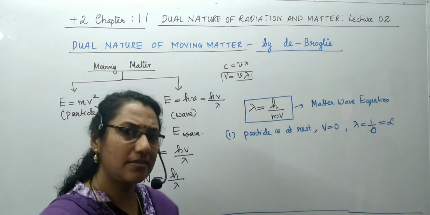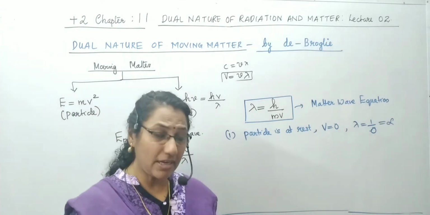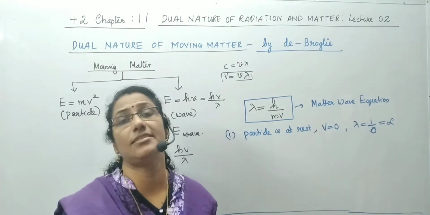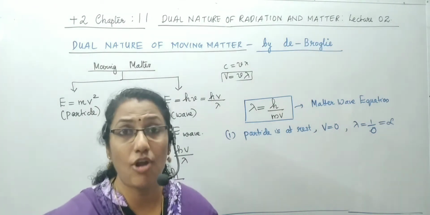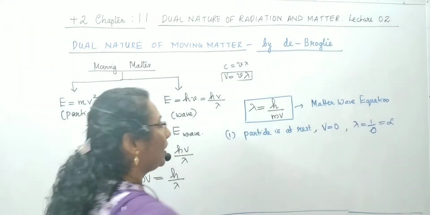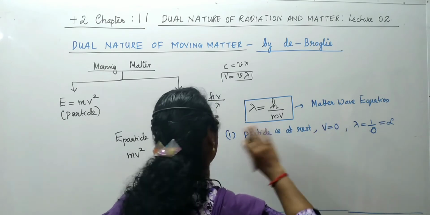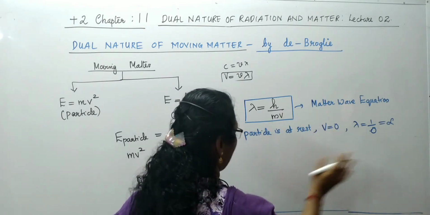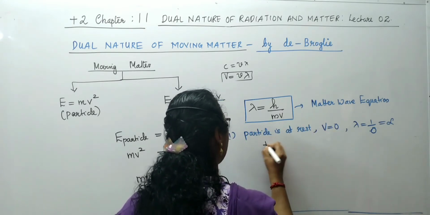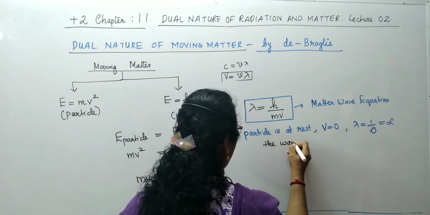That is, if the particle is at rest, we cannot see such a wave. That wave cannot be visualized. It cannot exist.